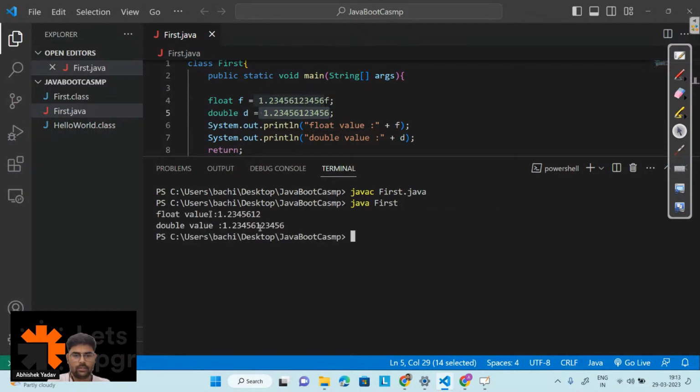This time I am getting the answer, and you can see I am getting up to 6 decimal digits after the decimal for float, and here you can see I am getting up to 15 digits. Anyone has any doubt till this point, please write in the chat.